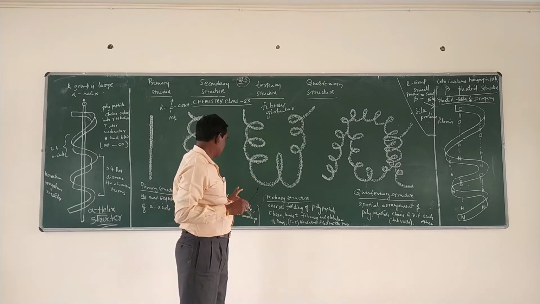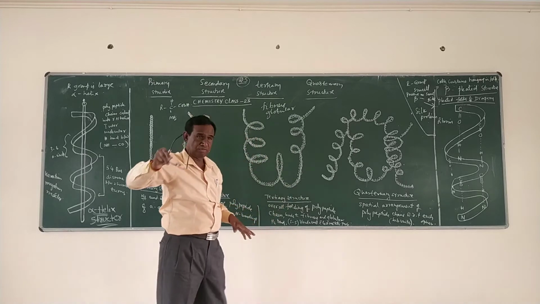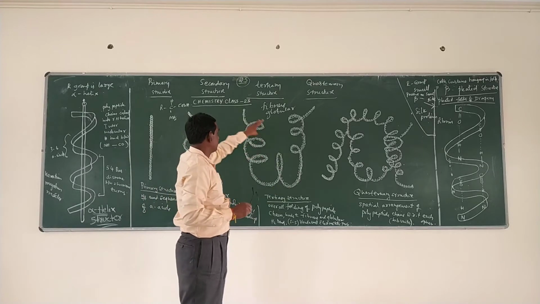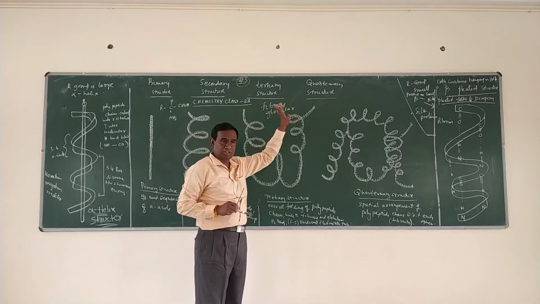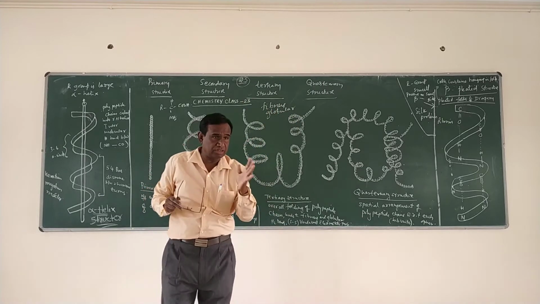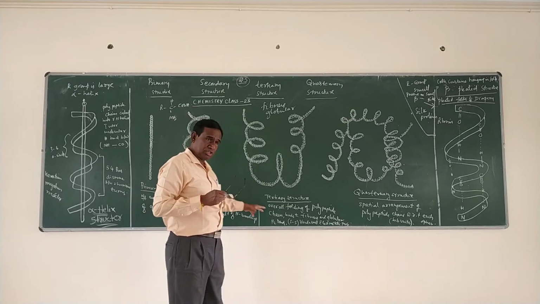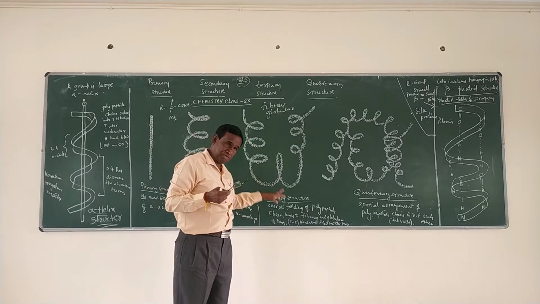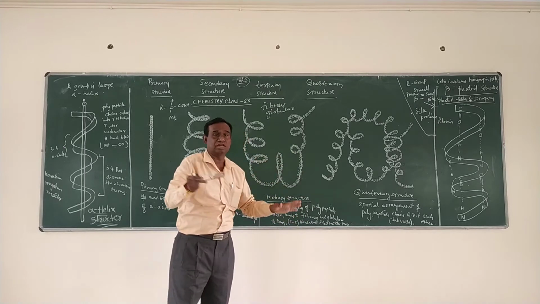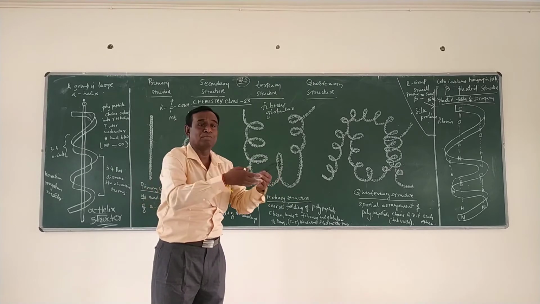So here, tertiary structure is the overall folding of the polypeptide chains, which leads to two types of structures, fibrous structures and globular structures. And the tertiary structure involves definite forces of attraction. There may be hydrogen bonding, disulfide linkages, van der Waals forces of attraction, or even electrostatic forces of attraction. These are the forces which hold the polypeptide chain.